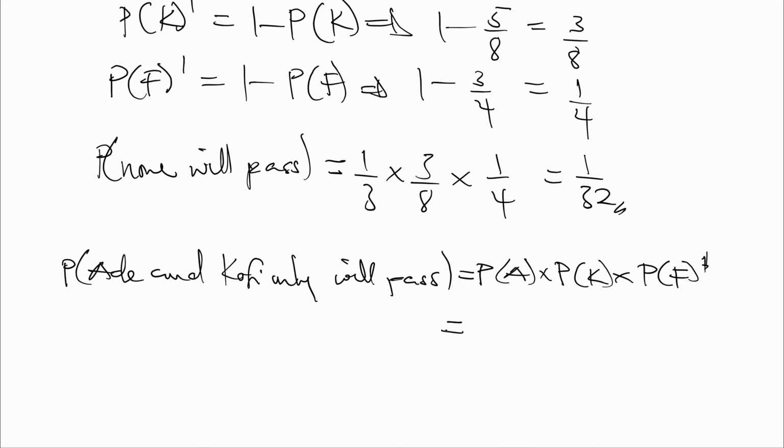So this will be equal to the probability that Ade will pass, which is 2/3. So 2/3 times the probability that Kofi will pass, which is 5/8, times the probability that Fatih will not pass, which is 1/4. And when we do this, we should get 5/48. So this is the probability that only Ade and Kofi will pass. Now this brings us to the end of question 5.